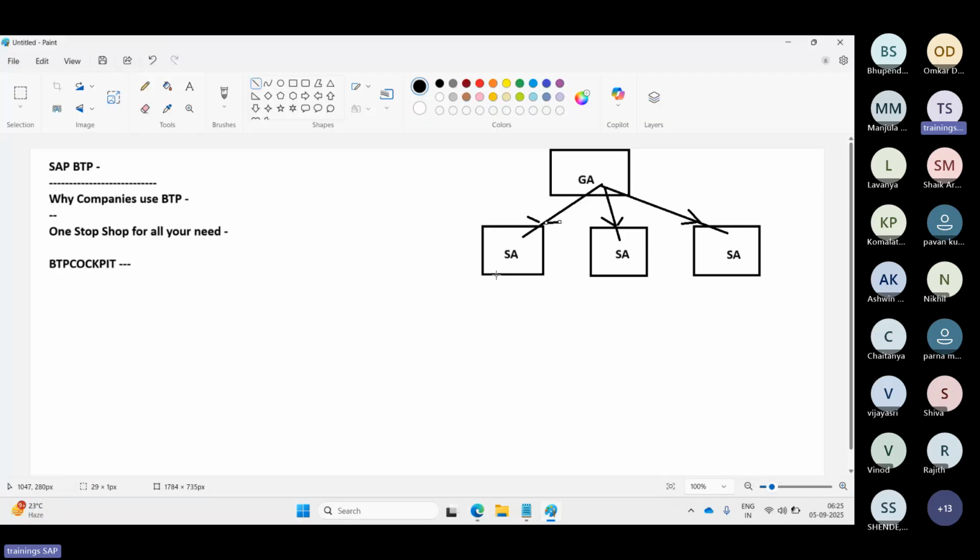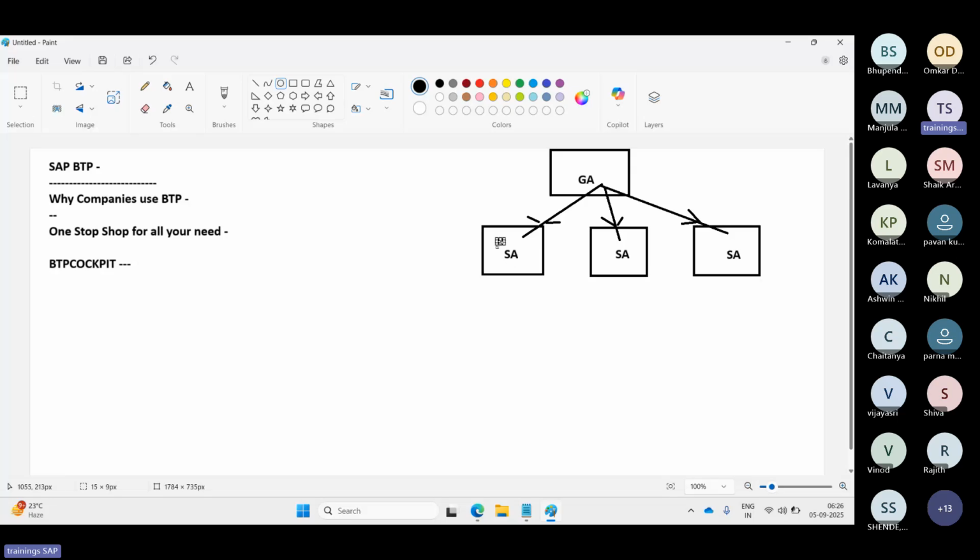Then sub accounts are created inside the global account here, right? Each sub account represents a landscape, project, and all those things, development, test, and so on. So from here, we need to subscribe to the BTP related services. From here, you need to subscribe to the BTP services.